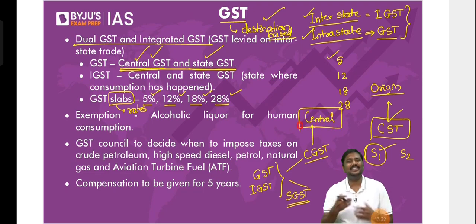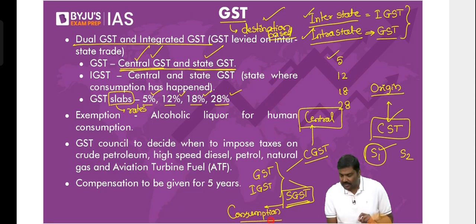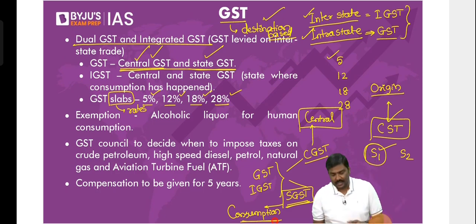CGST will go to the central government. There should not be any doubt regarding the CGST because there is only one central government in India. What about SGST? SGST will go to the state government where the consumption has happened. That is the rule here.